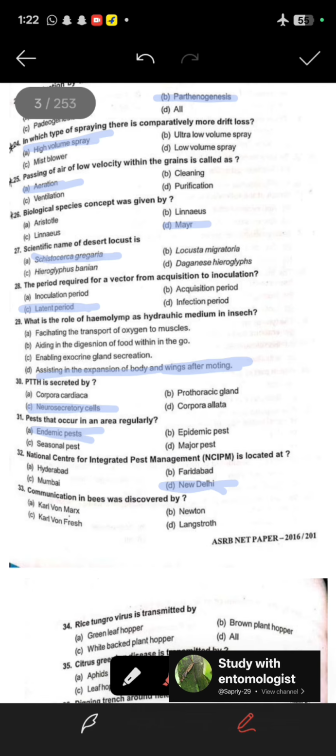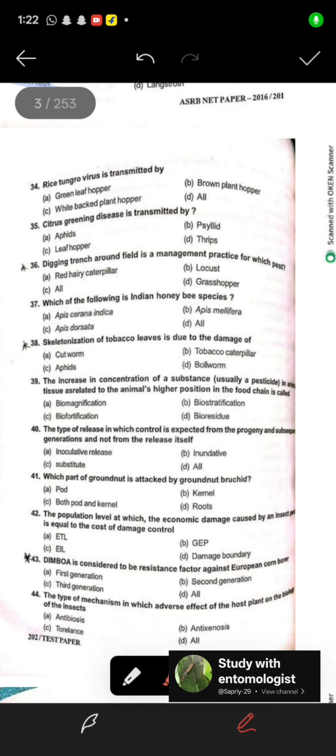33rd, communication in bees was discovered by Karl von Frisch. 34th, rice virus is transmitted by the green leafhopper. 35th, citrus greening disease is transmitted by the psyllid. 36th, digging a trench around the field is a management practice for which pest? It is for all: red hairy caterpillar, locust, grasshopper.